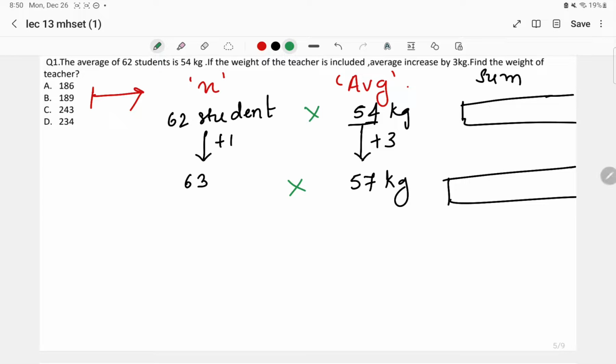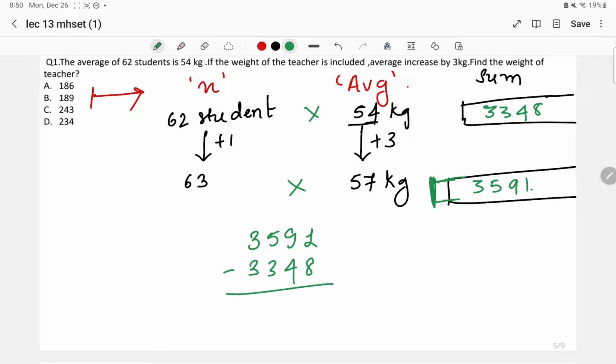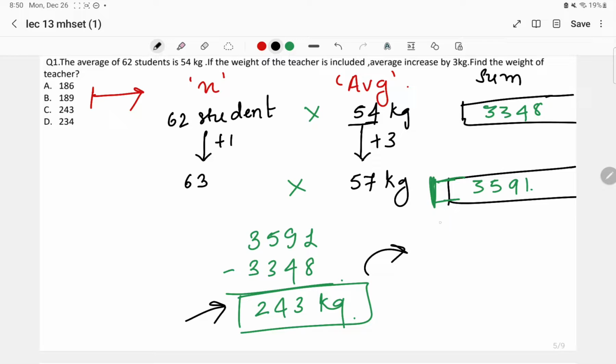So carry out the multiplication. Okay, when you carry out the multiplication, what you can clearly see is one value is greater. When the teacher has been included, the value is greater, right? So 3591 minus 3348, if we do, we'll get a value of 243 kg, and this particular weight is the increased weight, and this is the weight of the teacher. So the weight of the teacher is equal to 243 kg.